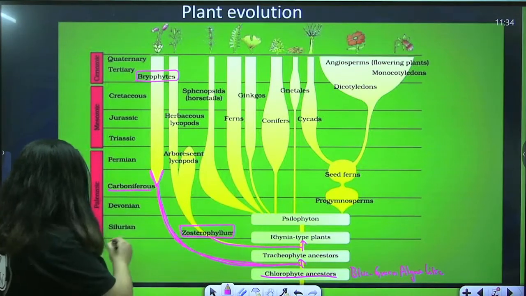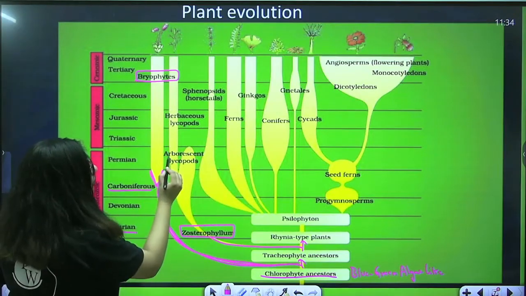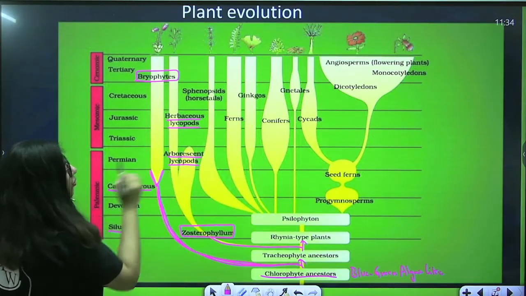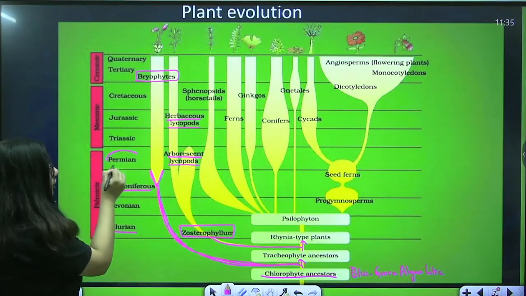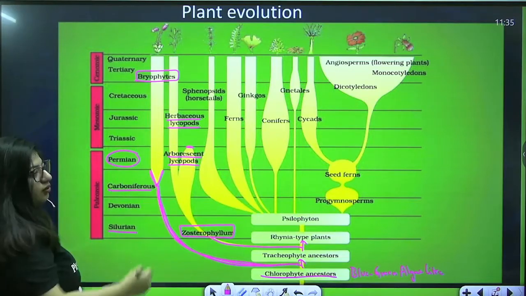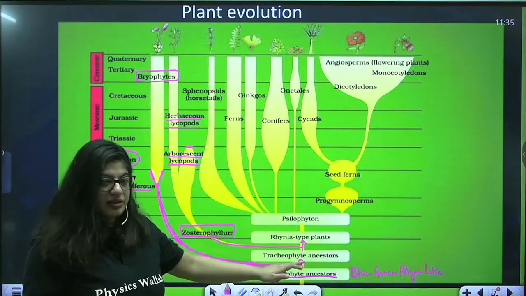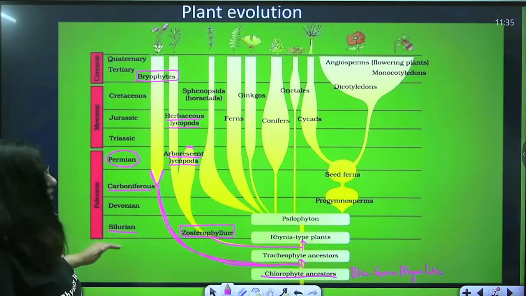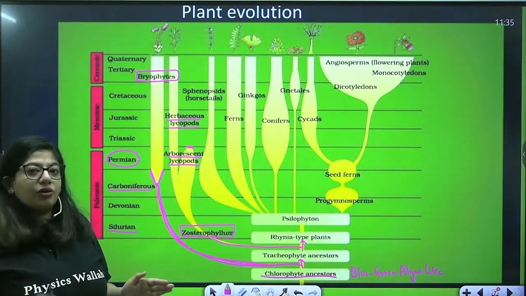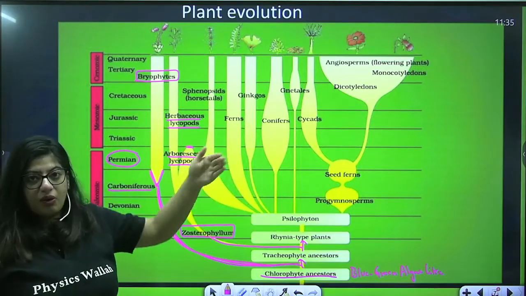This Zosterophyllum in Silurian, it evolved, and in Permian it forms arborescent lycopod and the herbaceous lycopod. Arborescent lycopods, as you can see in Permian, they got extinct here, right? Whereas herbaceous lycopods are also present nowadays. So here the tracheophyte ancestor gave rise to Rhynia-like plants and also to Zosterophyllum in the Silurian. Now it evolved into two types of lycopod, the arborescent which gets extinct in the Permian and the herbaceous which are present now also.